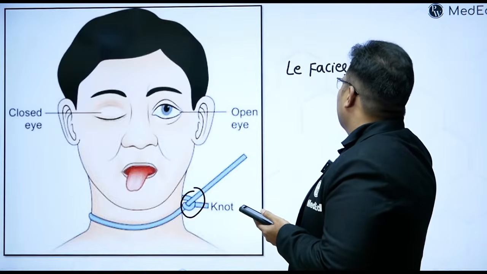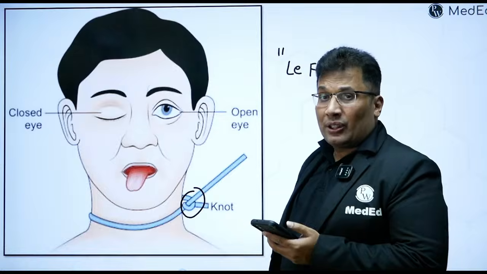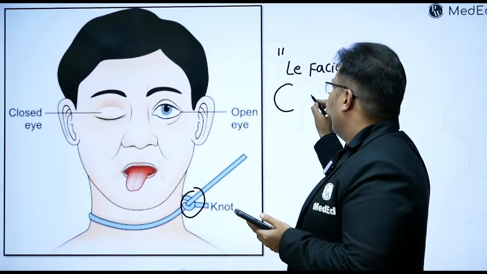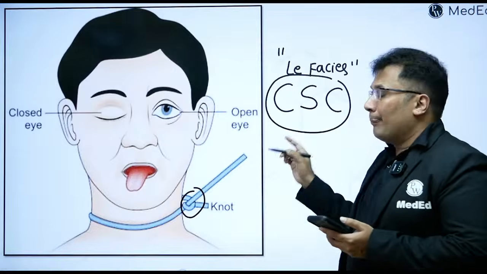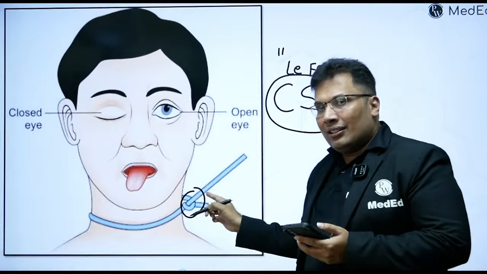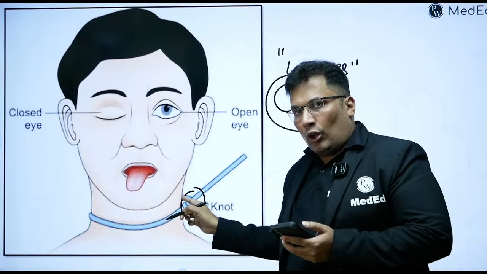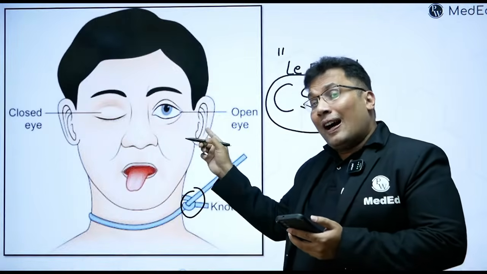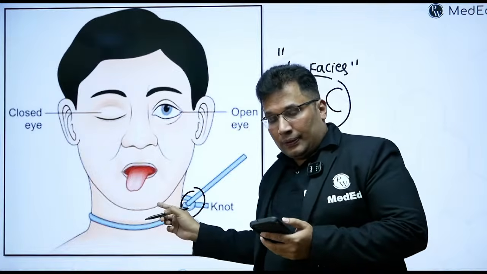So this is basically because of compression of the cervical sympathetic chain, CSC, normally on the same side of the knot. Remember, dribbling of saliva is opposite to the side of the knot. This is on the same side of the knot.